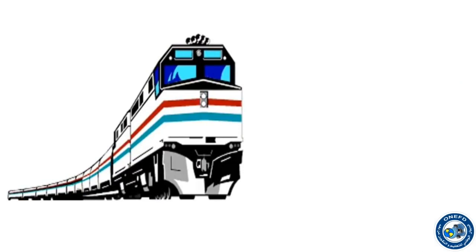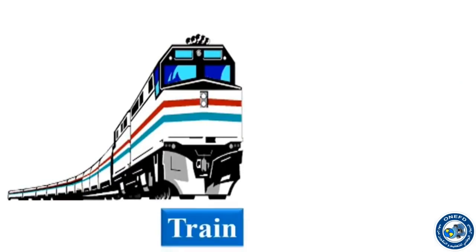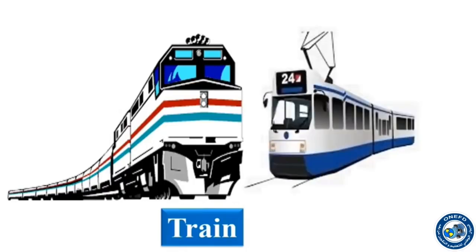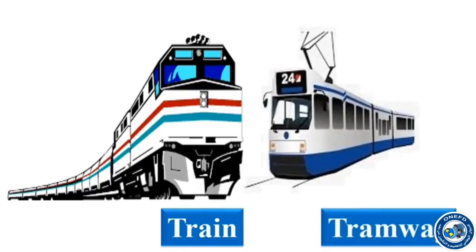And this is a train. A train is a very long means of transport. It moves by rails. And this is a tram, or a tramway. So both train and tramway travel by rails.